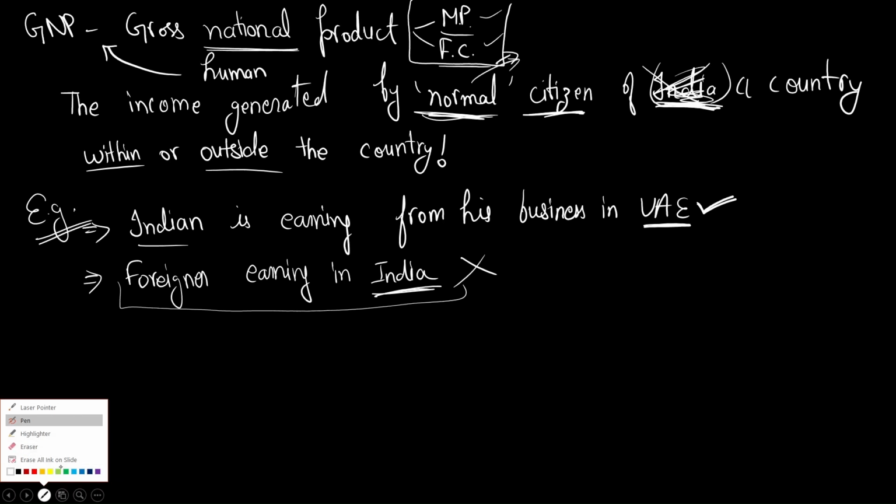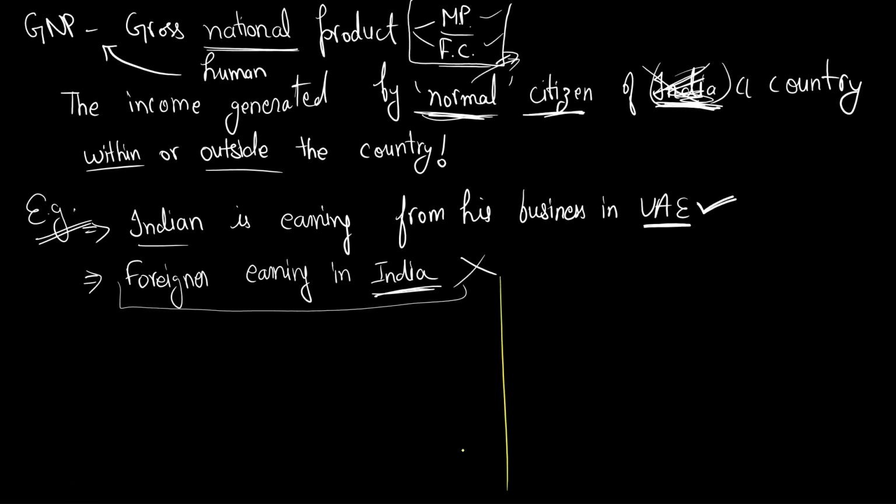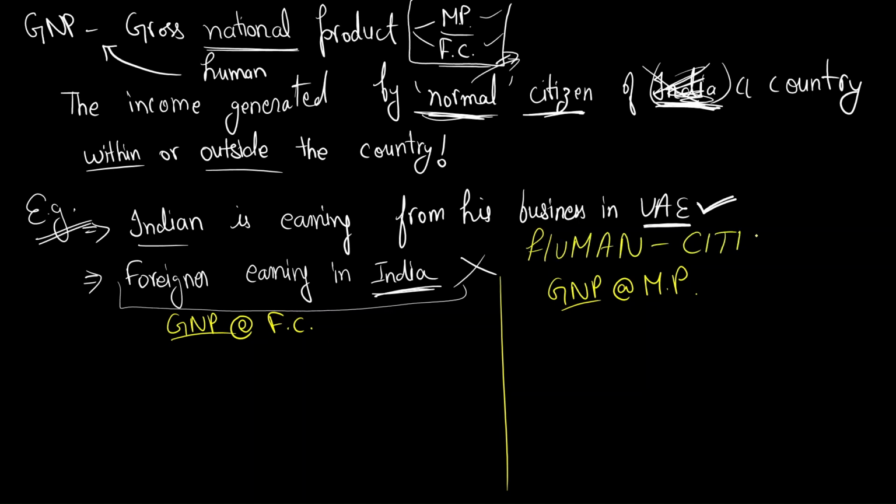Okay, first let me just teach you GNP at factor cost and GNP at market price. Gross national product means, again I will be talking about the human, if that is a citizen. Only the citizen will be calculated.